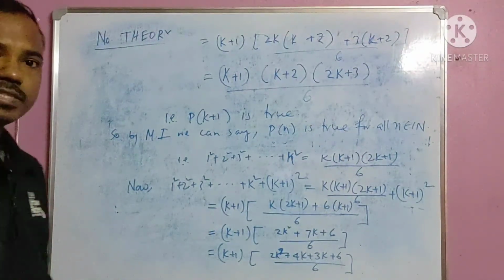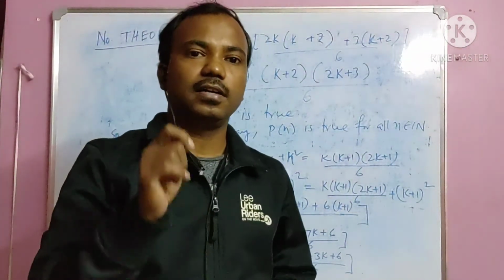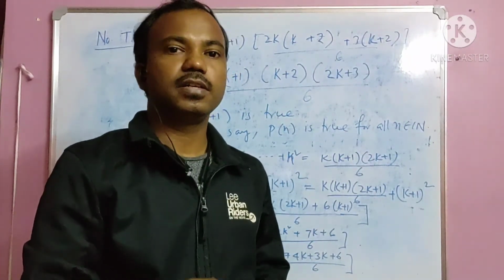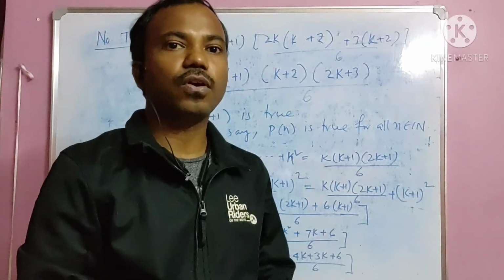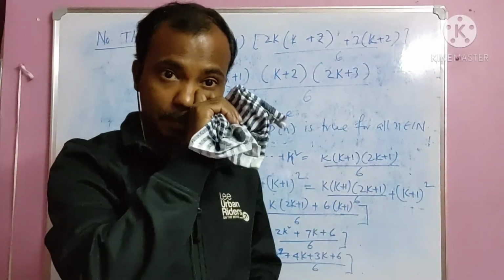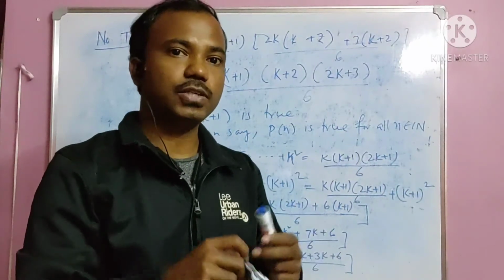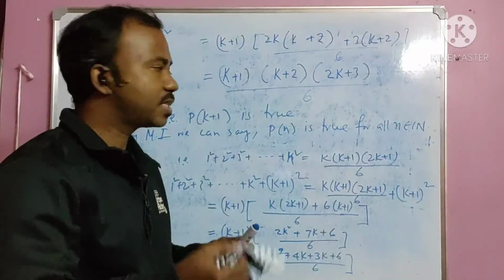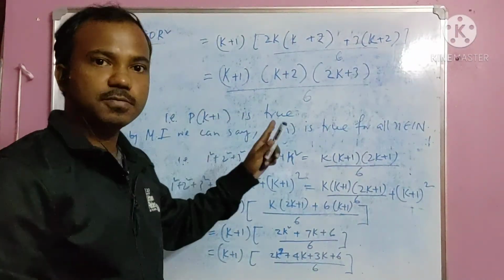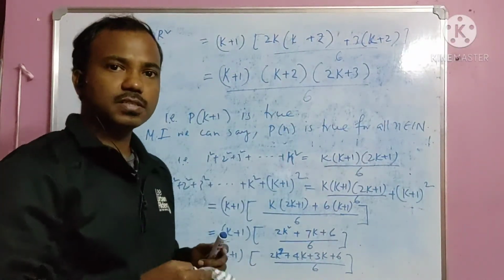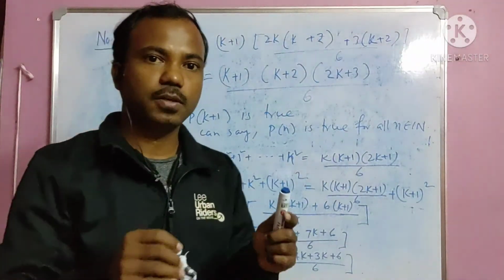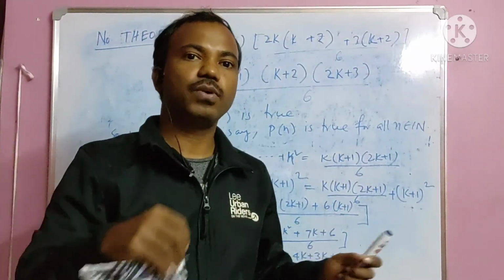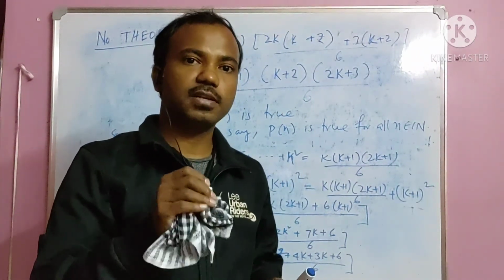In that way we can check whether Pn, a statement about n, is true for all n or not. We have been given a rule, a tool, the mathematical induction, to decide whether a statement Pn is true or false. So you can see this is just a checking process. Pn is true for whatever finite numbers you choose.